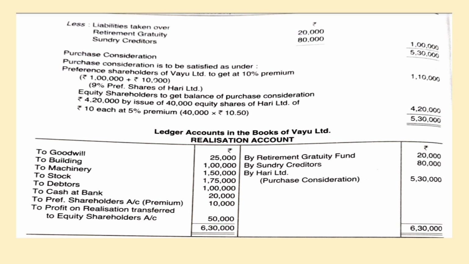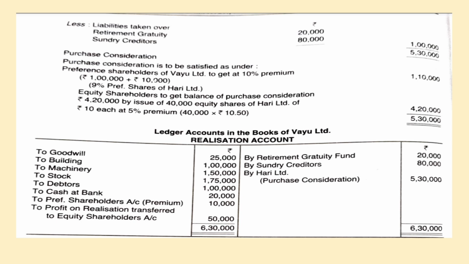And coming to the equity shareholders, they get the balance of purchase consideration. So here 4,20,000 is there, and for that, at 10 each, that means 40,000 shares, with a 5% premium also given. So 40,000 equity shares of Hari Limited, and a 5% premium they have given. So totally 10.5. So 40,000 into 10.5 is 4,20,000. So in this way, the purchasing company is going to settle the purchase consideration payment to the selling company.